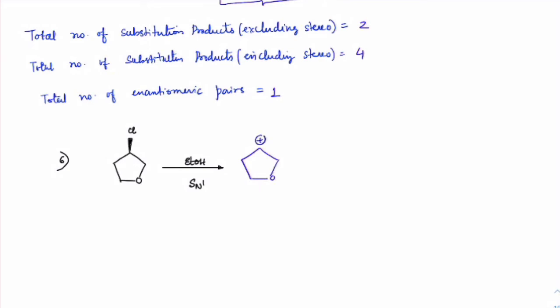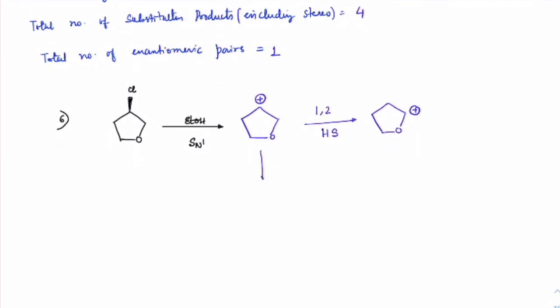So first, a carbocation is formed here. We'll see a 1,2 hydride shift happening. So the carbocation will come here. With EtOH, on reaction with that, we will get the product here, OEt, and you can see this is a chiral center.